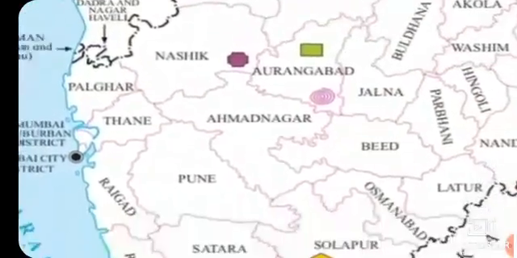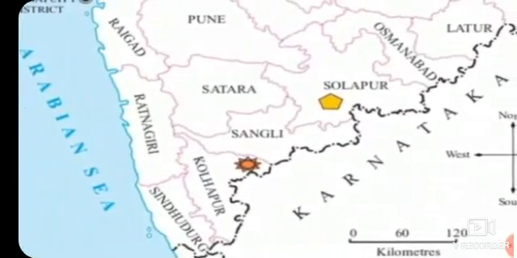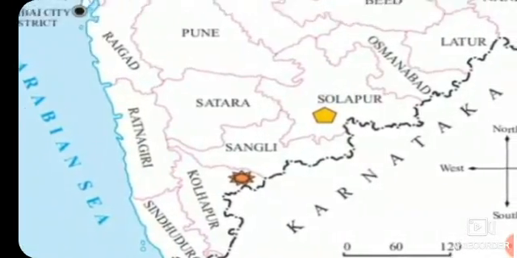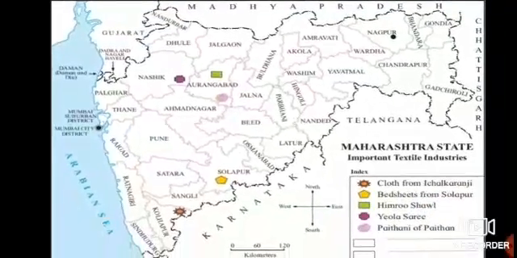If you see over here, the star mark is here. It is Kolhapur. That means the places are allotted on the map. That means we are getting these kinds of clothes or the bedsheets or shawls in these and these places.